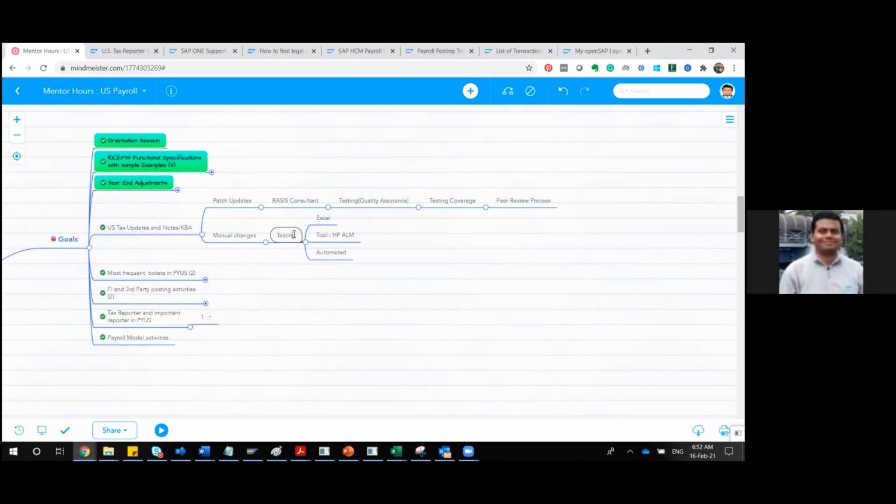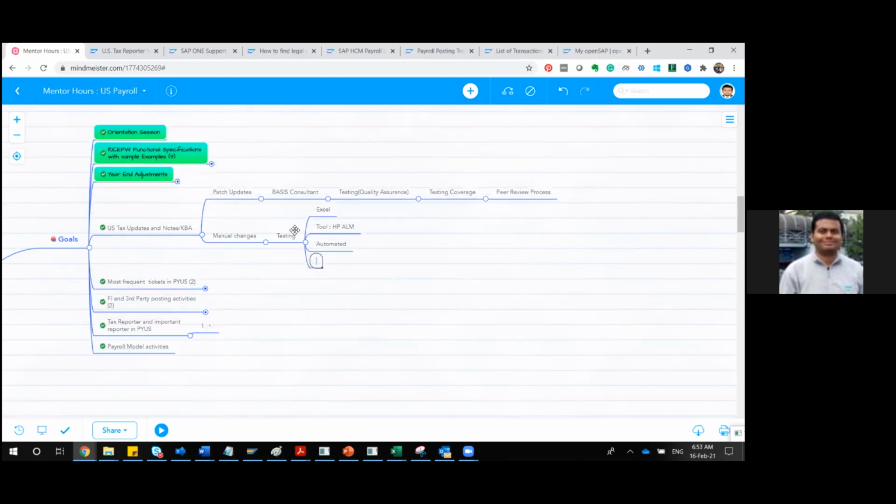Yes, actually I was coming to that. I was about to cover it in the most frequent tickets, but anyway, as you have asked, I will cover it here. There are varieties of testing, and I'll make a note here so it is very clear: types of testing exclusively in payroll. From a payroll point of view, parallel testing is a very unique one, specific exclusively to payroll, any country's payroll.